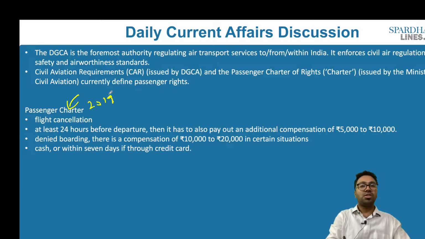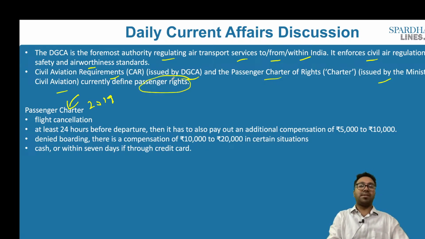Who regulates all this? We have the DGCA, which happens to be the foremost authority regulating air transport services to, from and within India. It enforces civil air regulations, air safety and airworthiness standards, and we also have civil aviation requirements issued by DGCA and the passenger charter of rights issued by the Ministry of Civil Aviation, currently called passenger rights. So what are these passenger charter of rights or the passenger charter?